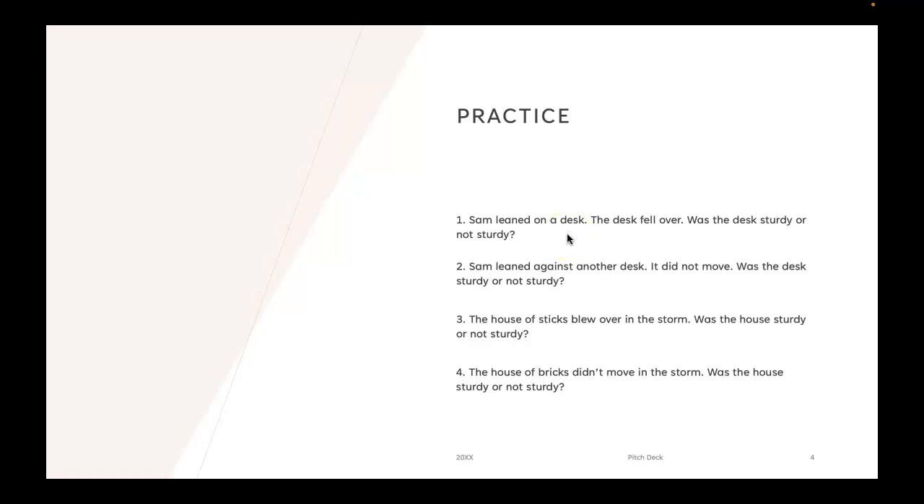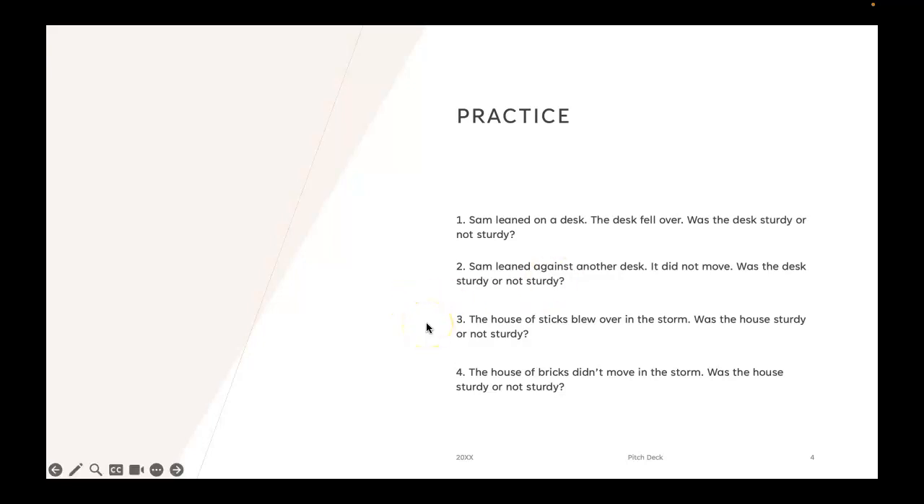Number 1. Sam leaned on a desk. The desk fell over. Was the desk sturdy or not sturdy? Number 2. Sam leaned on another desk. It did not move. Was the desk sturdy or not sturdy?